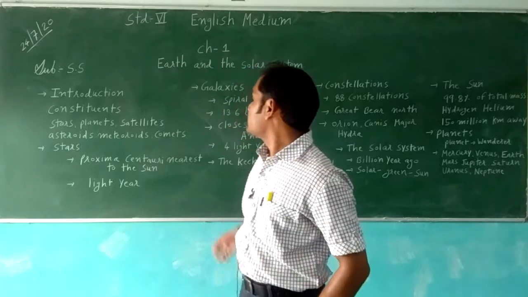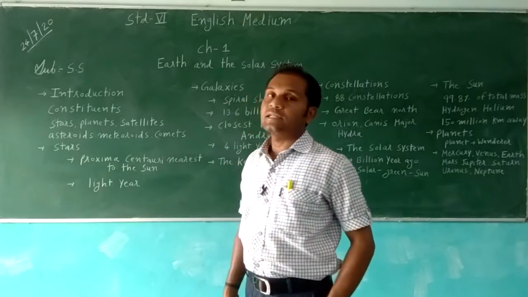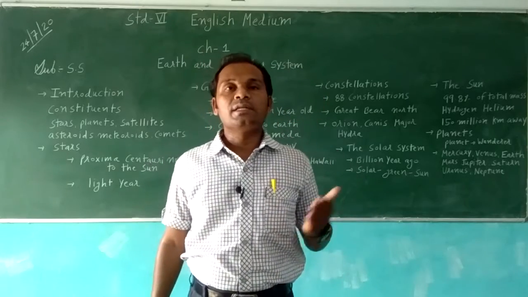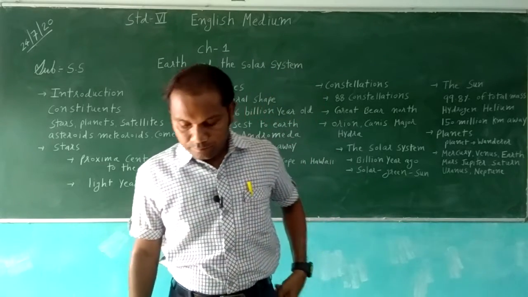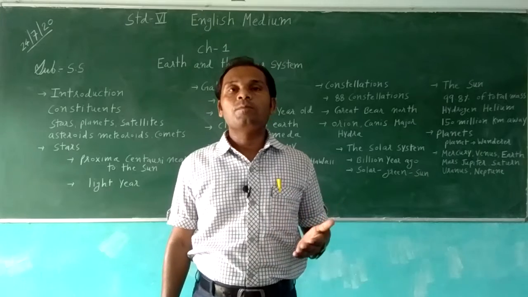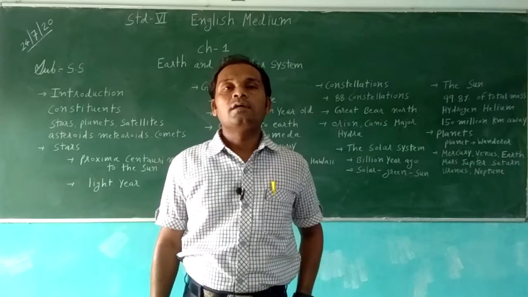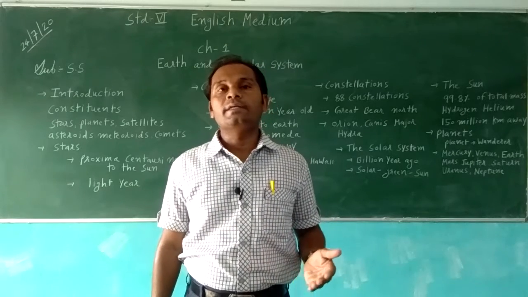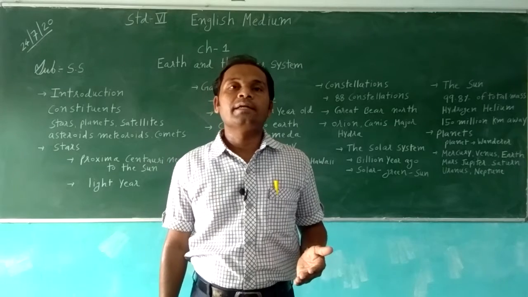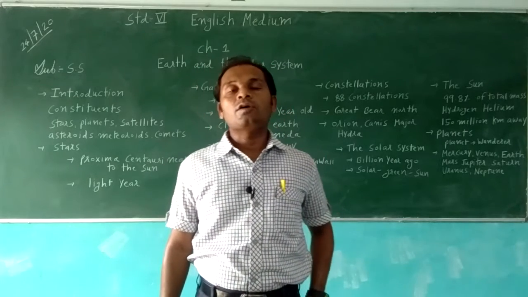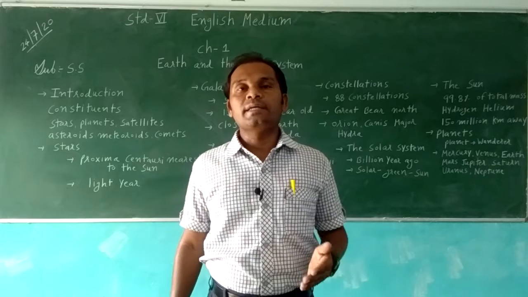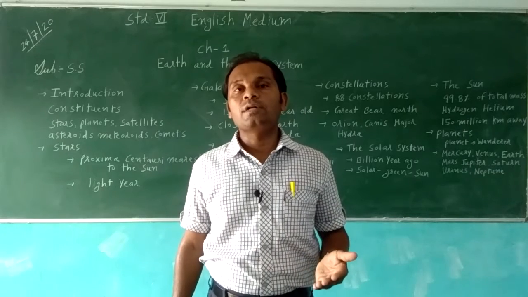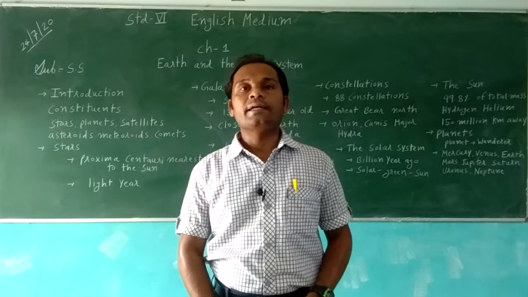So first, there are stars. You can see there are many stars in the sky. A star is a big ball of hot gases. It has its own light and it twinkles at night. It is a hot object made up of gases, and it has its own light which twinkles at night.